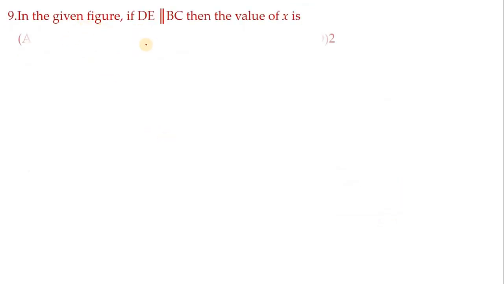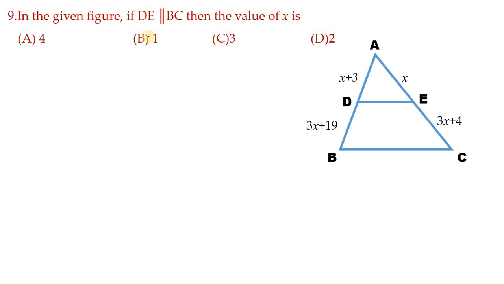In the given figure, if DE parallel to BC, then the value of X is 4, 1, 3, 2. And the values they have not mentioned in the problem, but if you observe the figure, they have given x plus 3, 3x plus 19, x as well as 3x plus 4. Now which concept you will use?